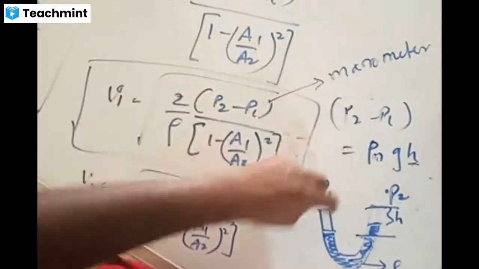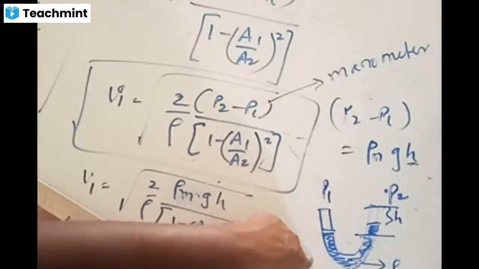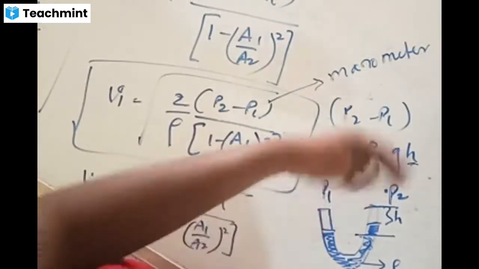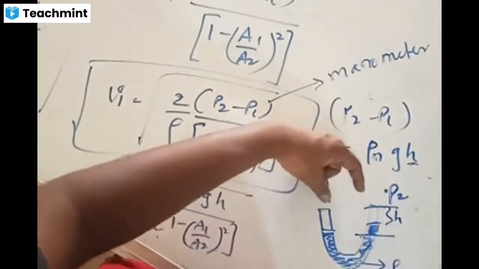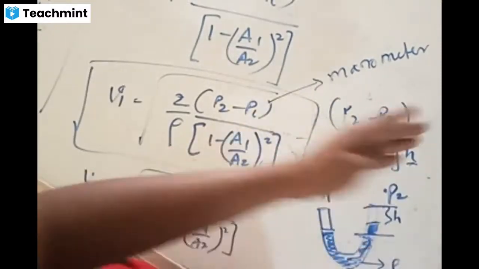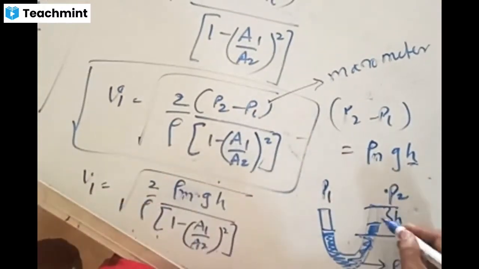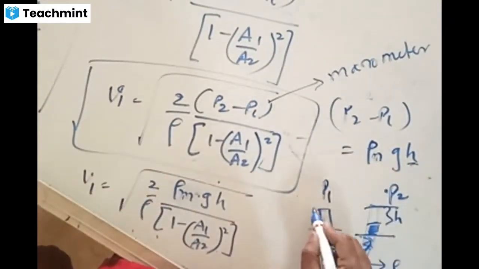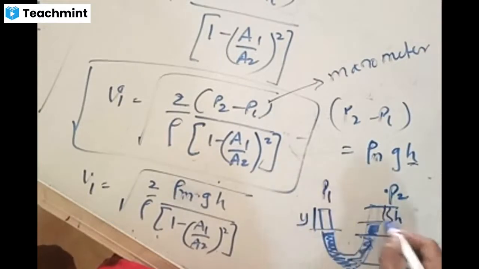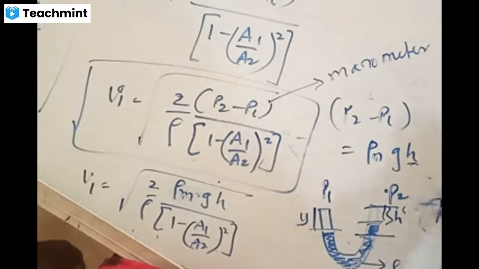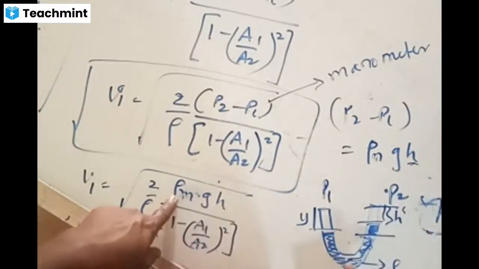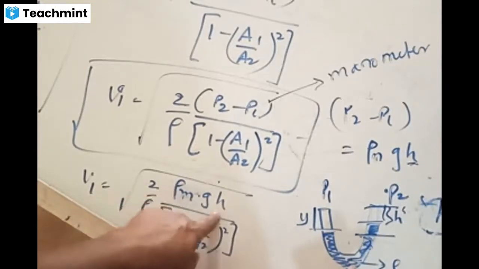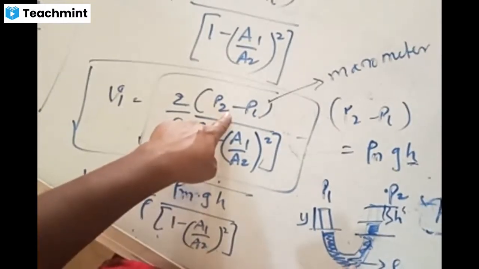A manometer consists of a U-shaped tube filled with fluid, mercury, inside. Once the pressures at both the ends are the same, the mercury level would be like this. Once a pressure difference arises, this level will adjust and move to a new length. This is height y1, and this is the new height called y2. The difference of heights of the mercury column gives rise to the h value. By knowing this h value and the fluid, mercury, rho gh gives the pressure difference value.